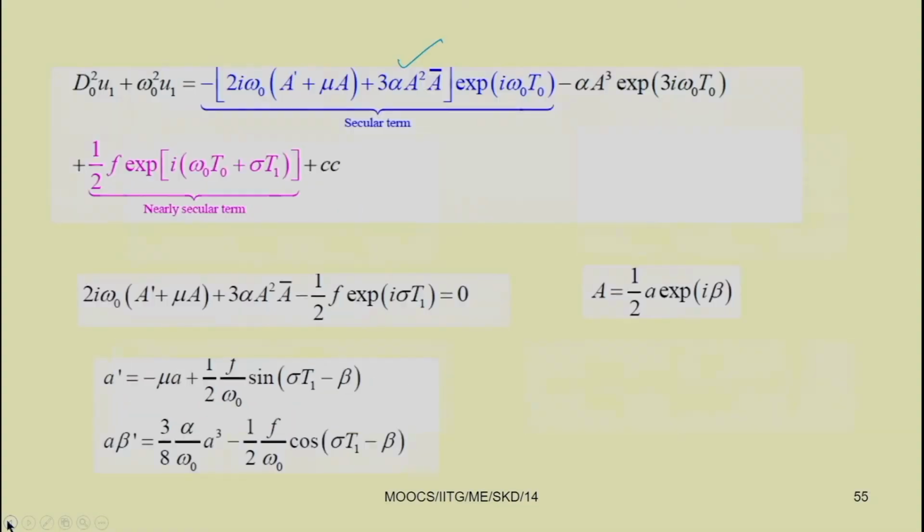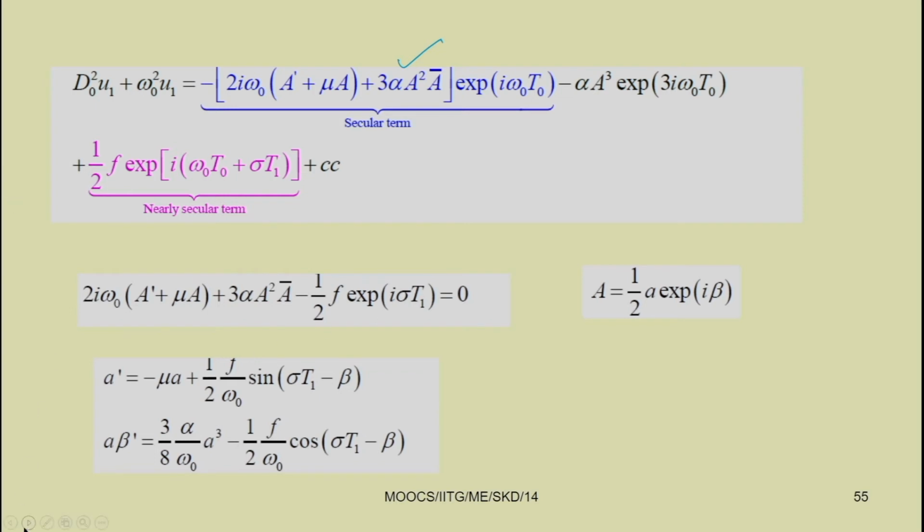Now by eliminating the secular term, you can get the condition: 2 i omega 0 a dash plus mu a, where a dash is nothing but dA by dt 1, plus 3 alpha a square a bar minus half f e to the power i sigma t 1 equal to 0.